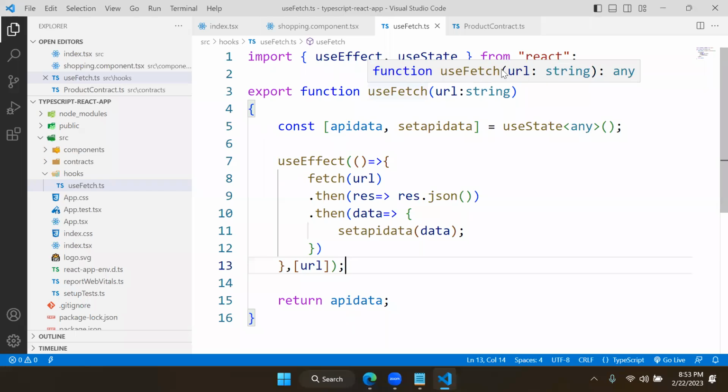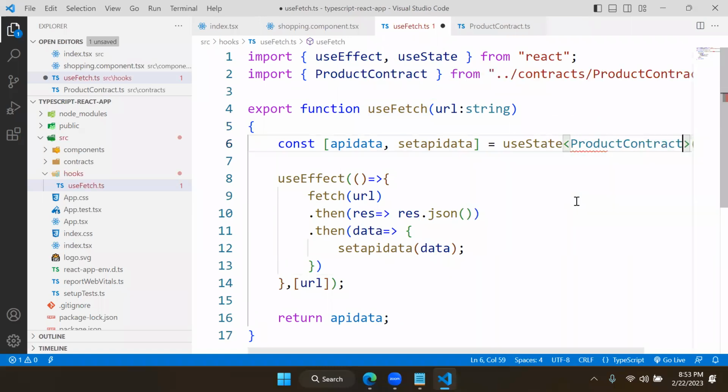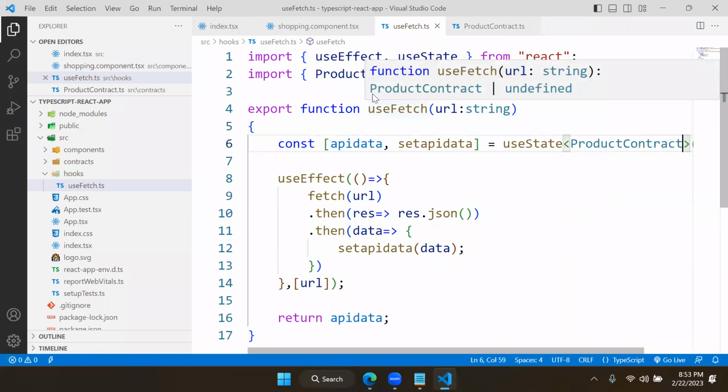So useFetch is taking a string and it is returning what type of data? Any. Suppose you want to make it return only fake store data. Then you can create a contract here, with the type product contract type. That means now this will return only product contract type.